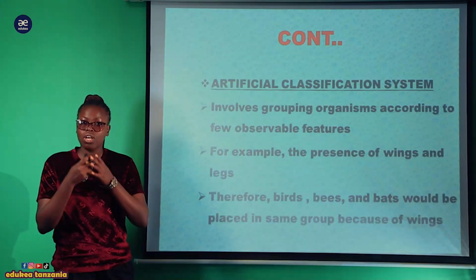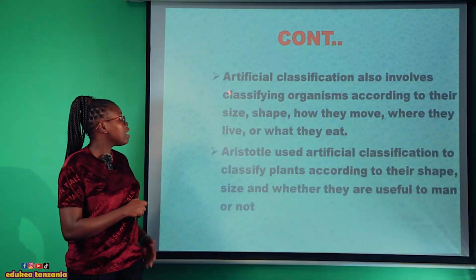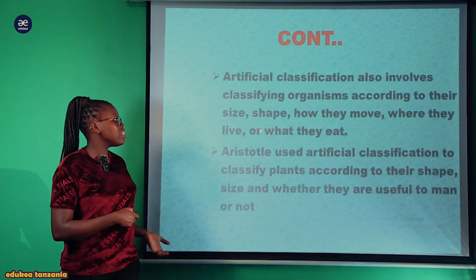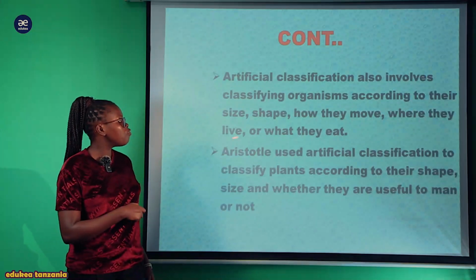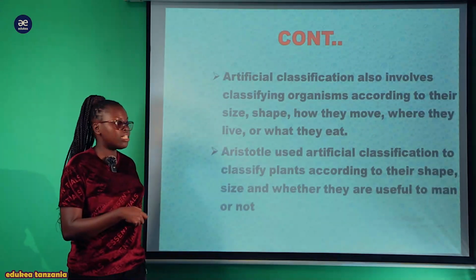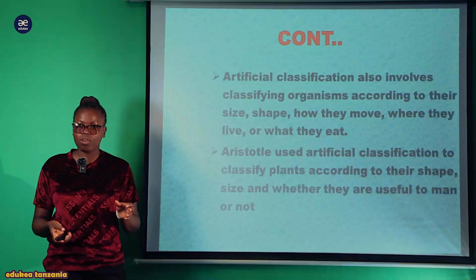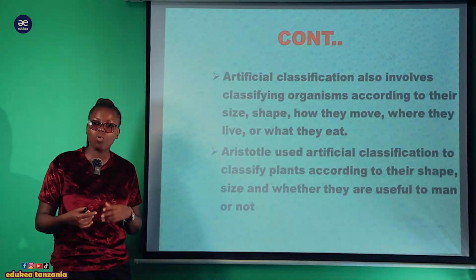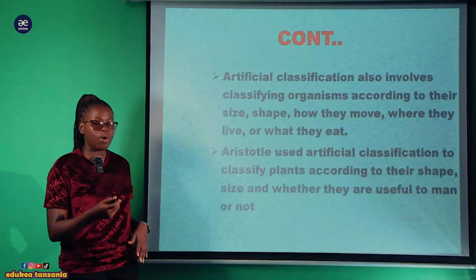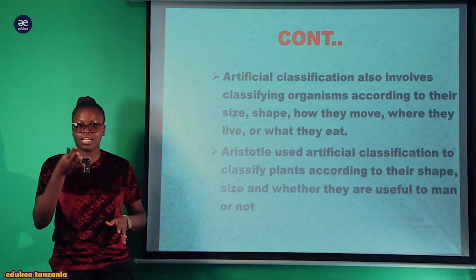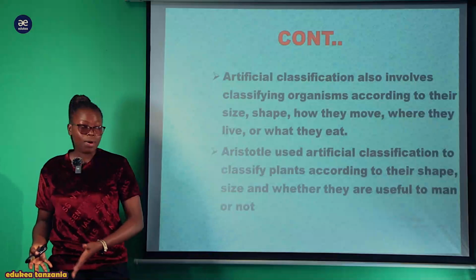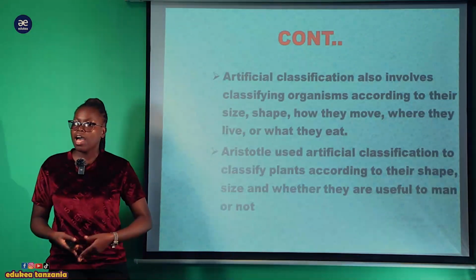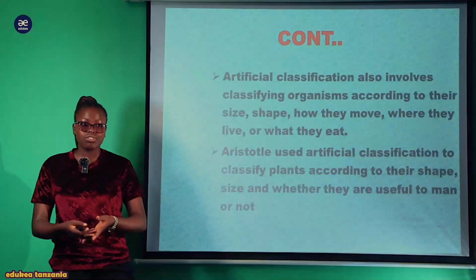That is artificial classification. And artificial classification also involves classifying organisms according to their size, shape, how they move, where they live and what they eat. Vile vile naangalia wana size gani. Tunaangalia size kubwa, size ndogo, namna gani wana move, wanatumia miguu au they are legless, wanaishi wapi, wengine katika dryland, wengine wanaishi katika miti, wengine wanaishi katika aquatic environment, na wanakula nini. Hawa ni herbivores, hawa hapa ni carnivores, hapa ni omnivores and so forth.